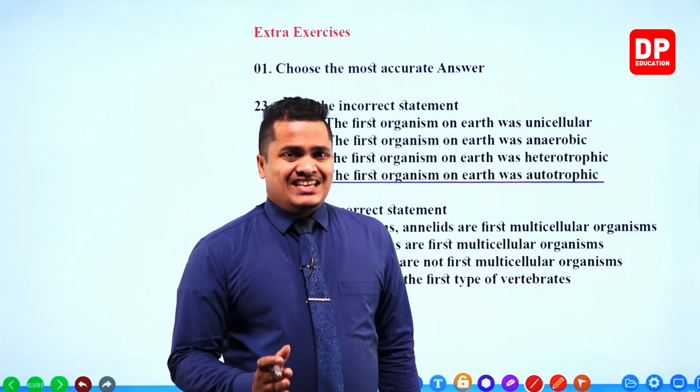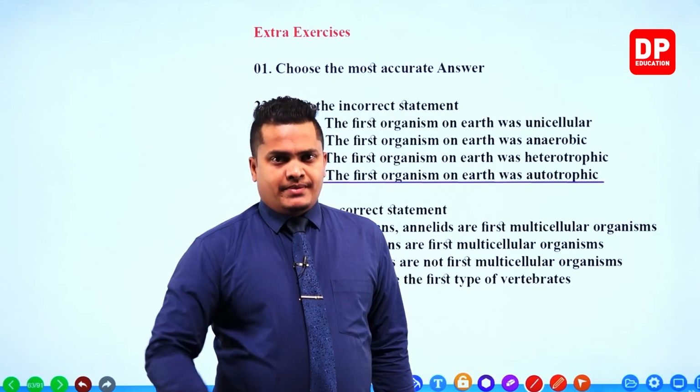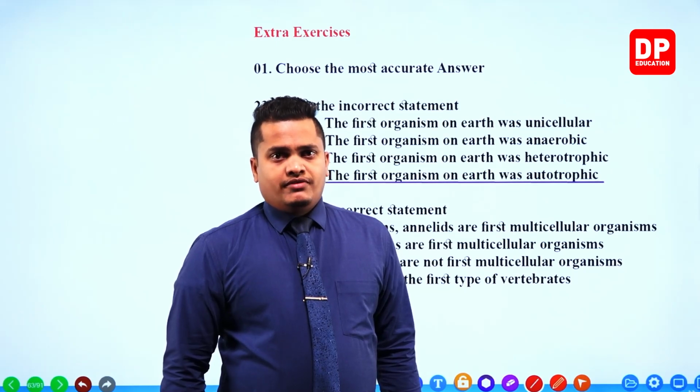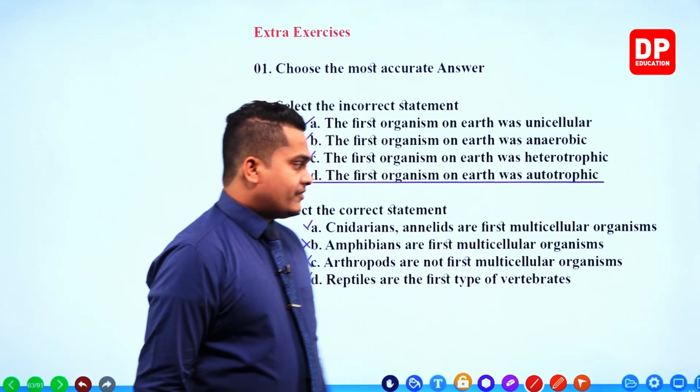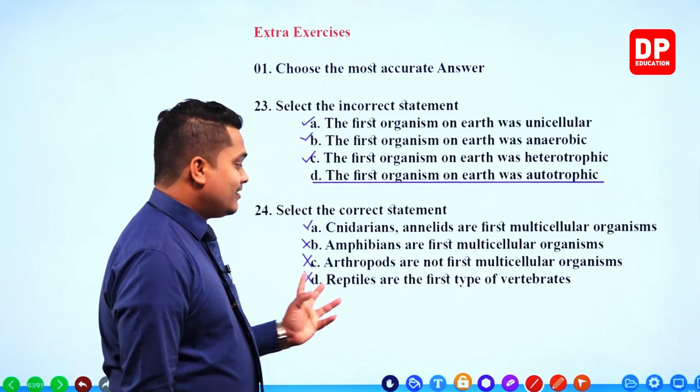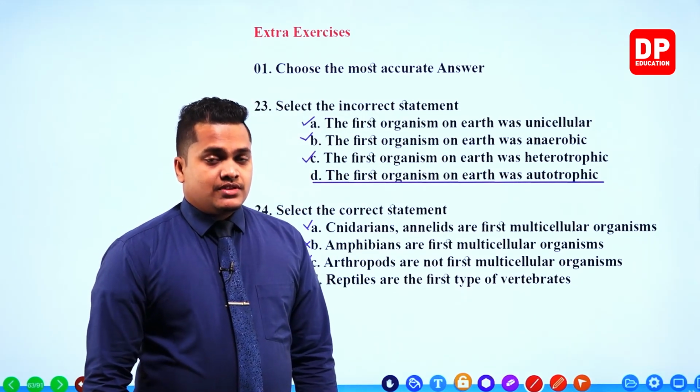So fish is the first and foremost vertebrate ever to evolve within the earth. After that, amphibians, my dear children. Right? After that, amphibians. Then later, reptiles. So this is also incorrect.